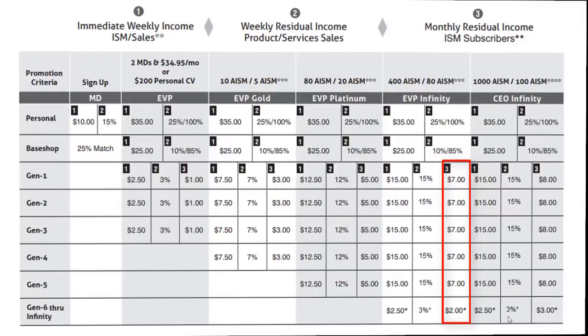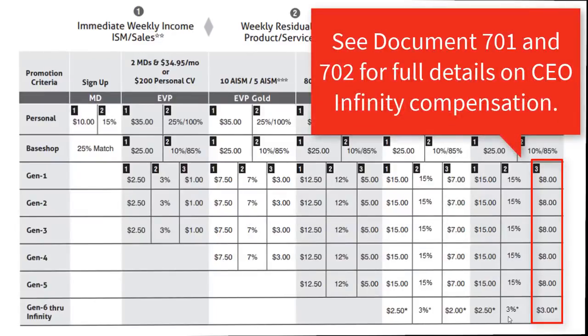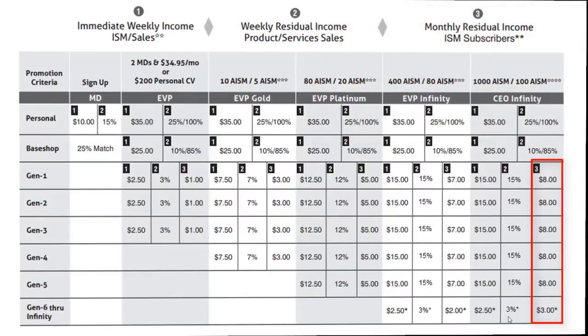A qualified CEO Infinity is eligible to earn EVP Infinity commissions plus $1 per month for each active Dream Team Residual membership renewal through Infinity down to the next qualified CEO Infinity. Then 50 cents per month for each active Dream Team Residual membership renewal through Infinity down to the next qualified CEO Infinity.